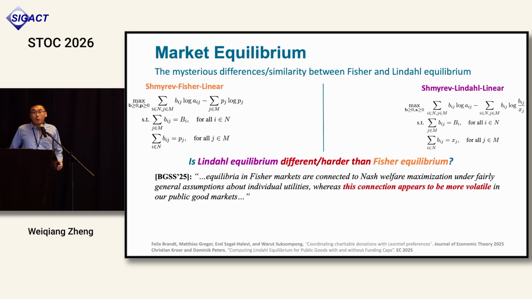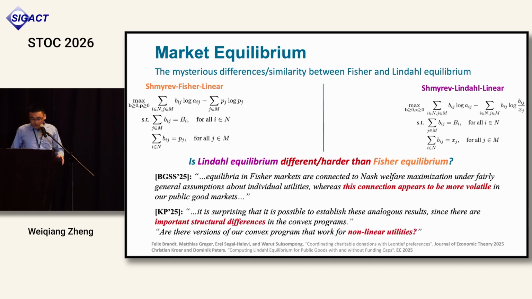They are saying that they're quite different. In the BGSS paper, they say the Fisher market is connected to Nash social welfare and very well understood. But in public goods, because the goods are public, the relation is quite volatile and does not hold in general. And Kroll and Peters say the two convex programs have important structural differences, and it's unknown how to generalize them to nonlinear utilities. Indeed, if you look at the two programs, they are really different.